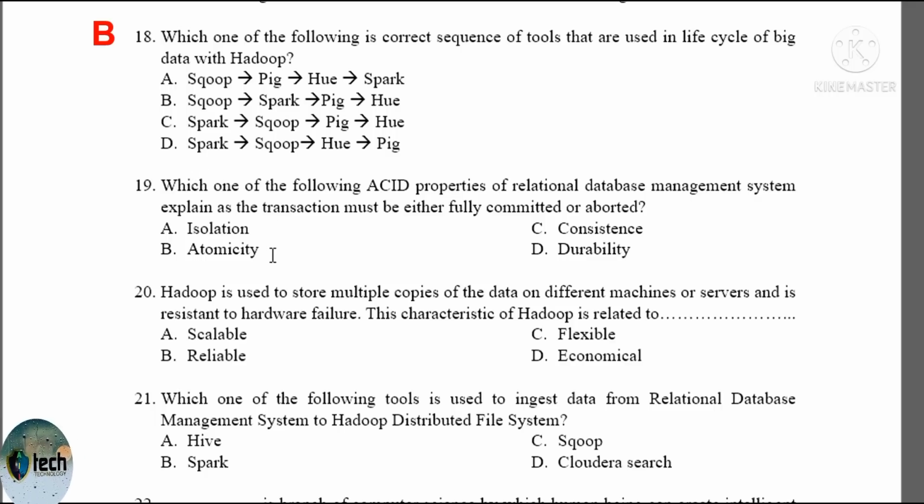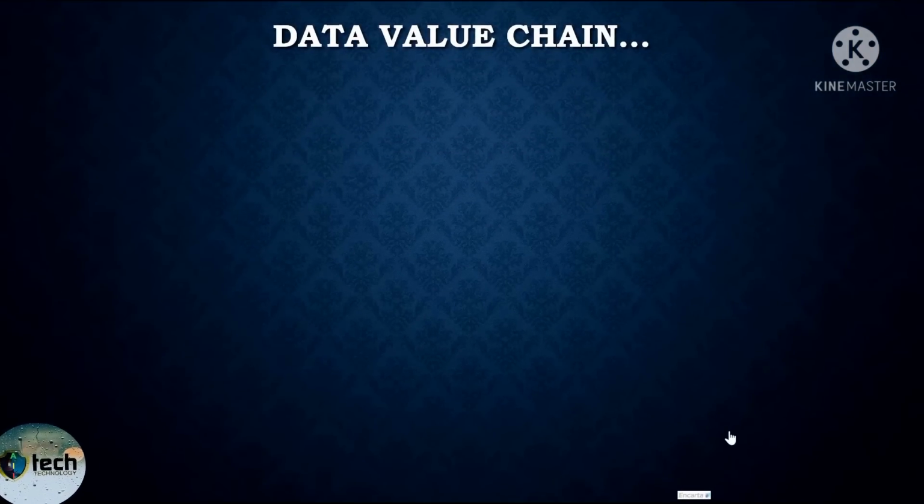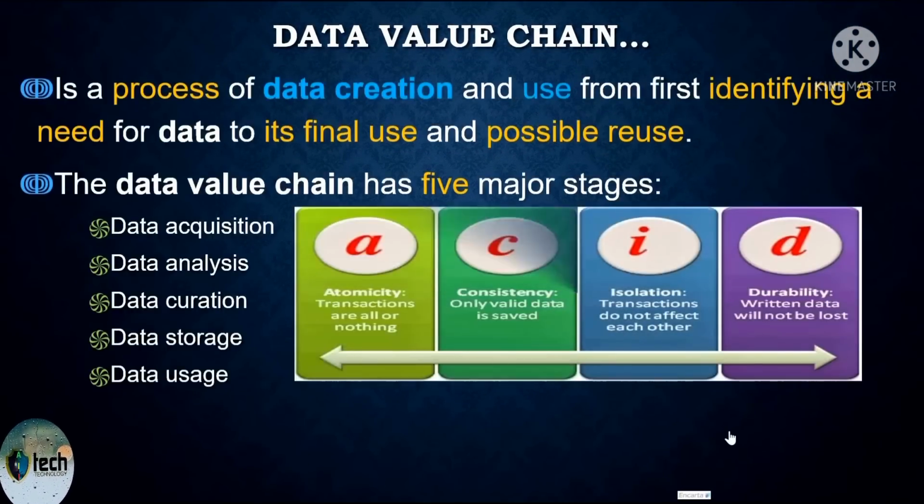Question number 90, which of the following ACID property of relational database management system explains that the transaction must be either fully committed or aborted? As we said before, data value chain is a chain or a flow of steps which is used to get value from the given data. The first one is data acquisition, analysis, data curation, and the fourth one is data storage.